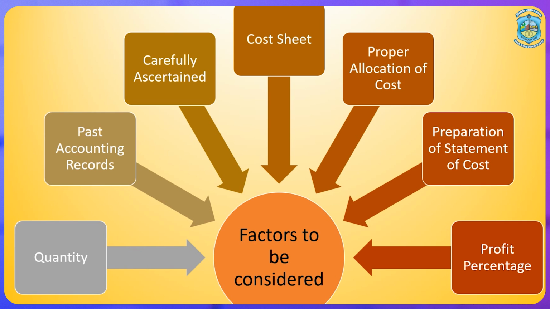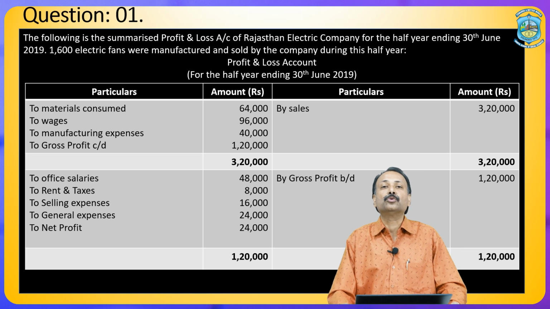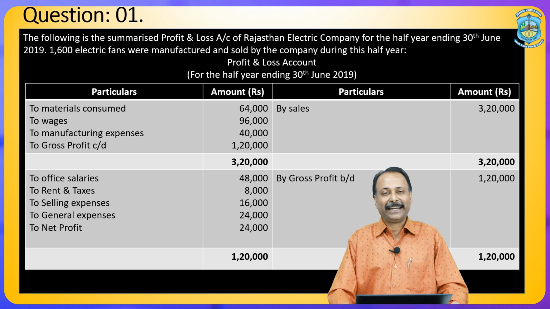So, whatever the percentage of profit we want to charge, we are going to add it to calculate the tender price in that particular specific area. Here is the practical question. We are going to solve this question to know how to calculate or how to find out the tender cost